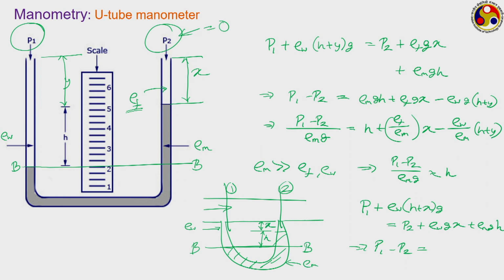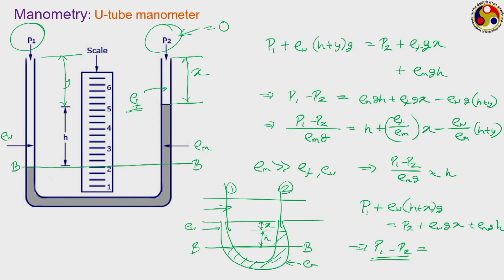U-tube manometer can have different kinds of variations. Here also, in the same way, we can calculate an expression for sensitivity, but that will be quite similar to what we got in case of well type. Now, if we are looking for an extremely small pressure difference measurement, that is this P1 minus P2, or if our manometric fluid has a density lower than the working fluid density, then how can we do it?